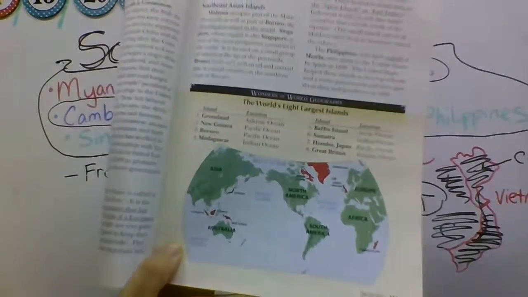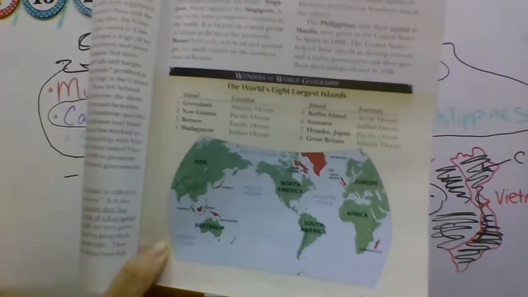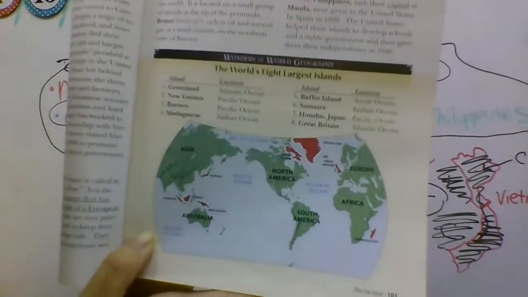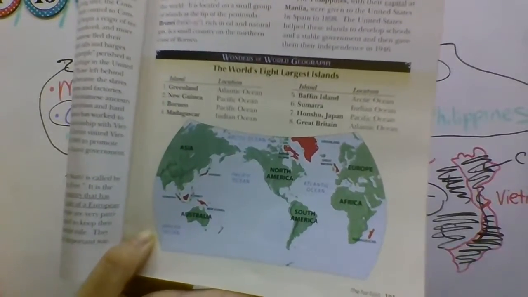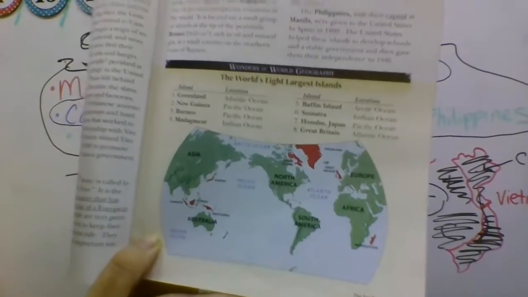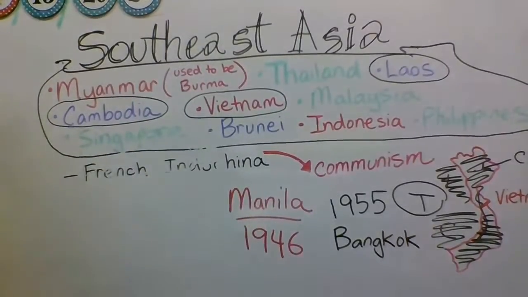I think a lot of times when we think about islands, we think about being stranded on a deserted island and it's just this little blip in the sea with just some sand and some palm trees. But there are actually some very big islands here that are shown here on this map. So you can see those there. All right. So that's what we will be talking about in history today.